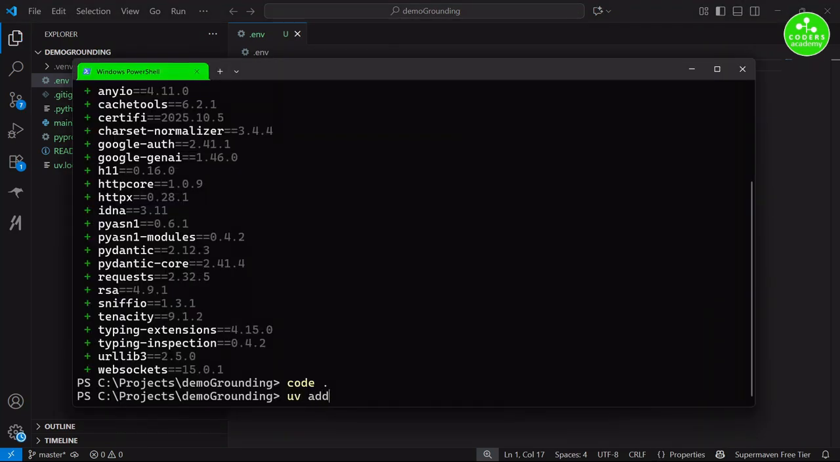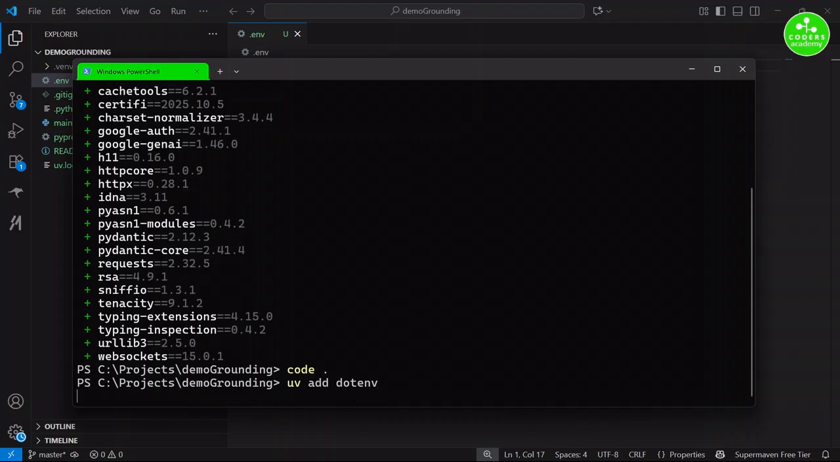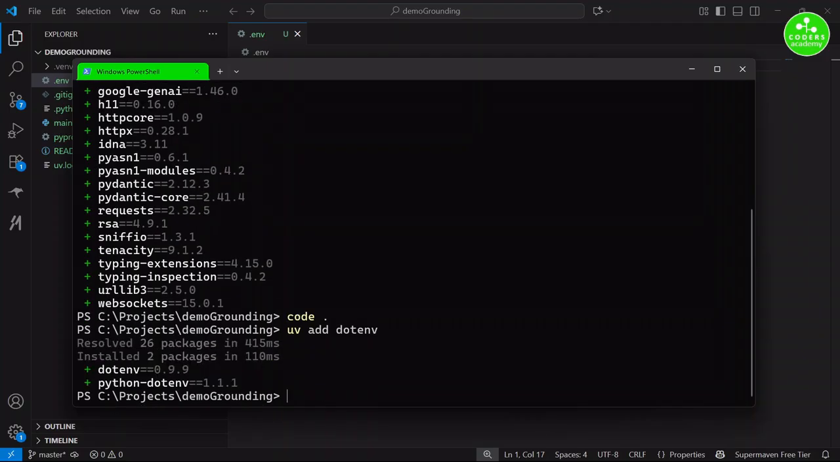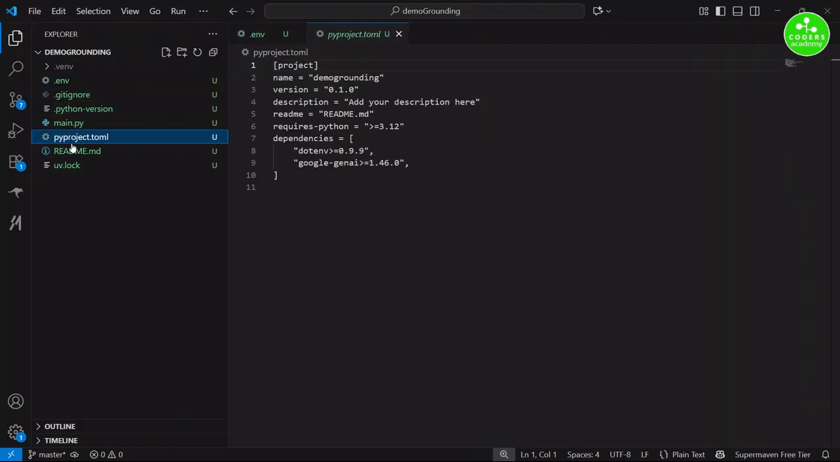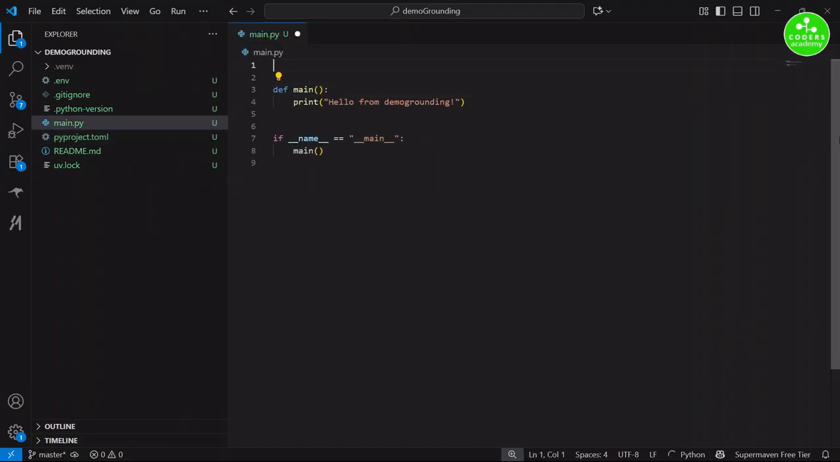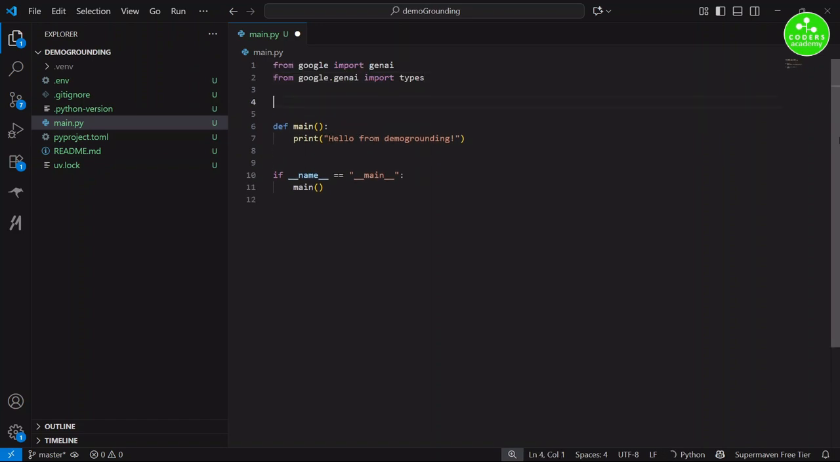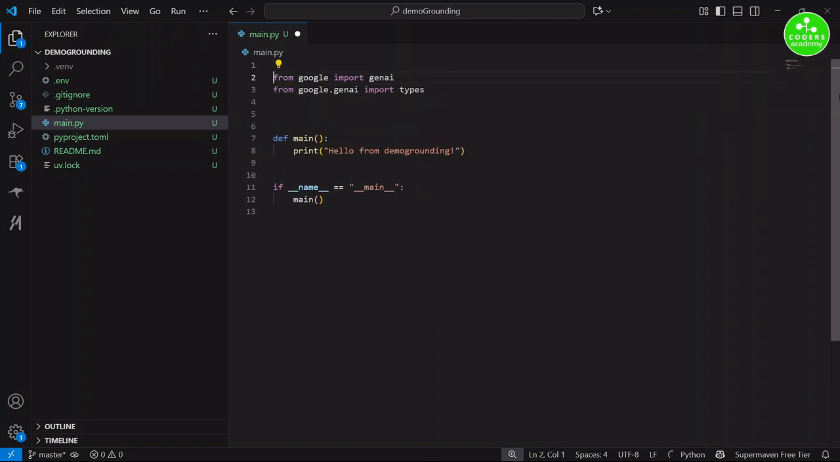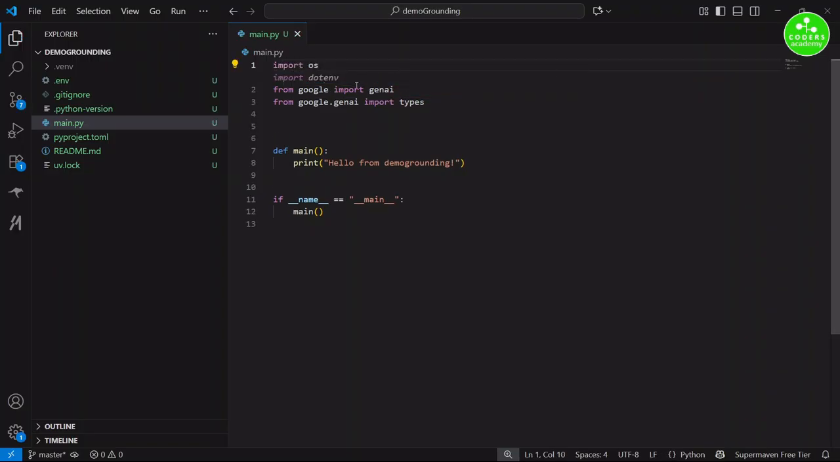We will also require python-dotenv. So uv add python-dotenv. Once this is added, we'll go to our pyproject.toml file and verify the libraries there. We can see both the libraries and their versions. Once we have all these things ready, we can begin by importing the relevant libraries and packages. From google, we need genai and types. Then we will import the os library and the dotenv library.